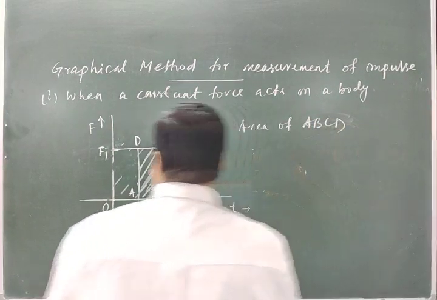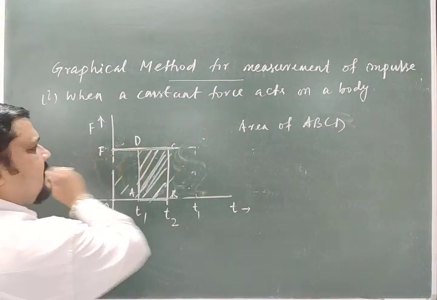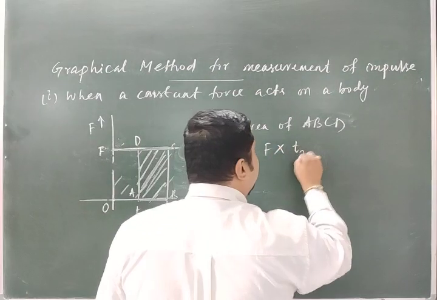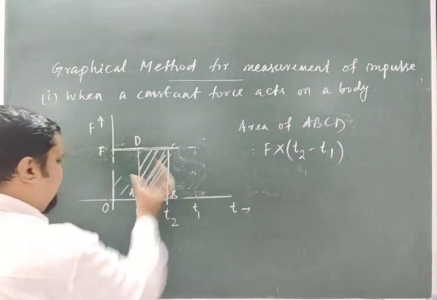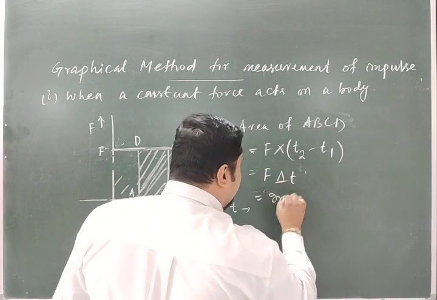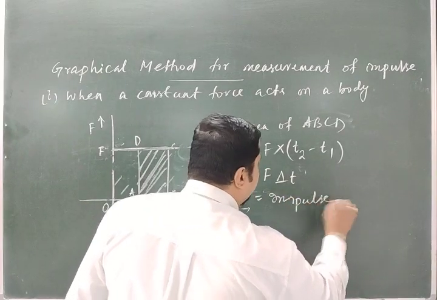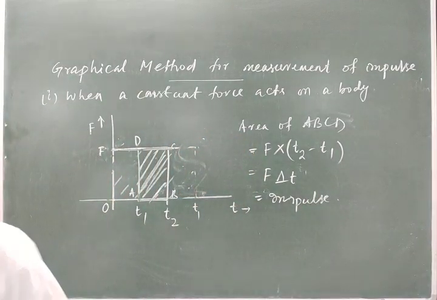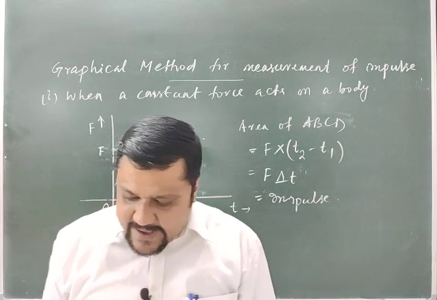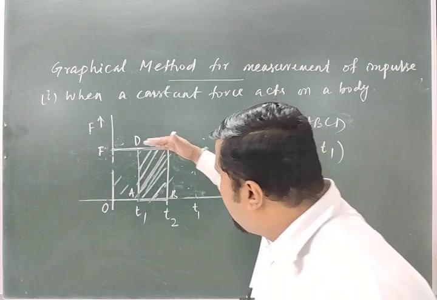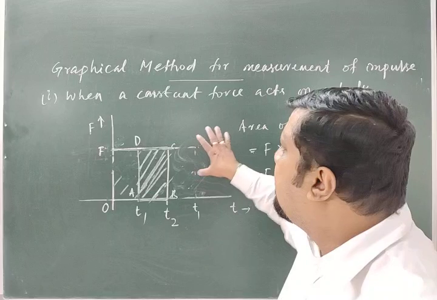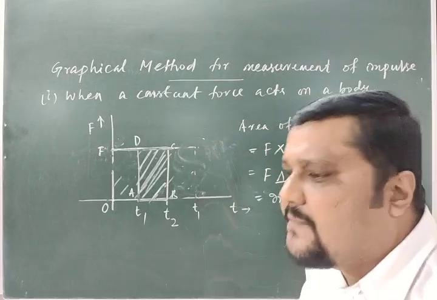What is the area of ABCD? Suppose this is your F. So F multiplied by the time interval, T2 minus T1. Area of this portion, this side F, this side time. So this is the area. So F into delta T. What is this? Impulse. This is the impulse. So my point is here, when a constant force acts, then the area below the force-time curve gives you the impulse of the force.